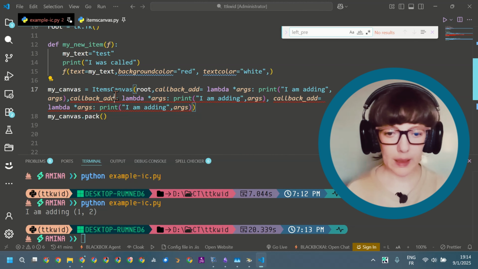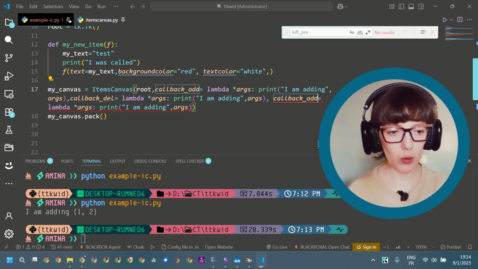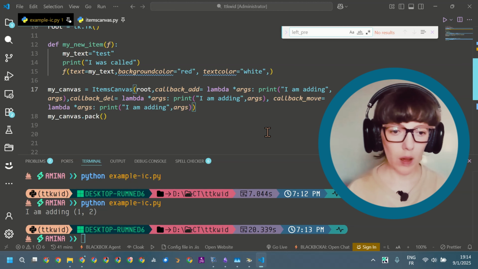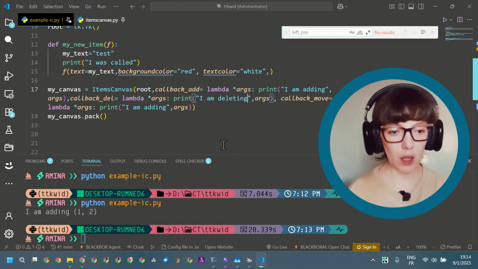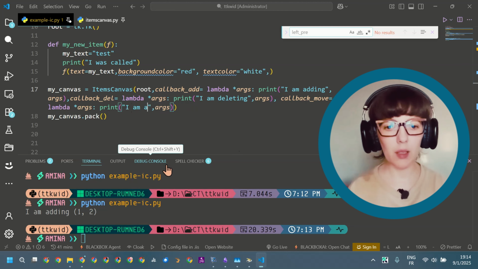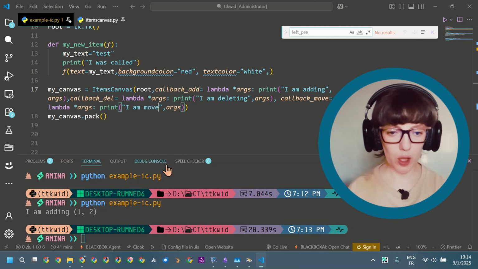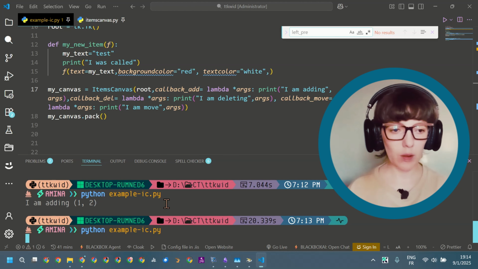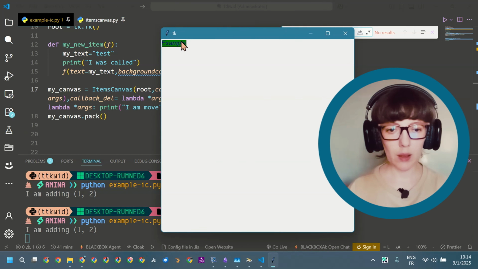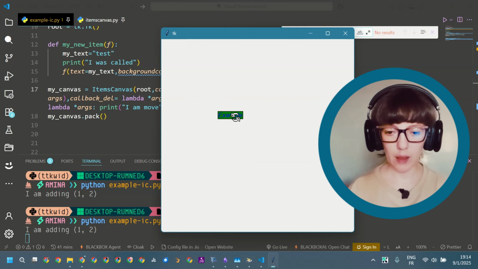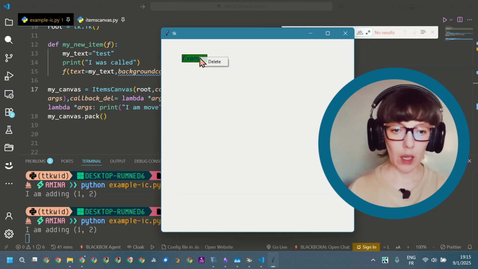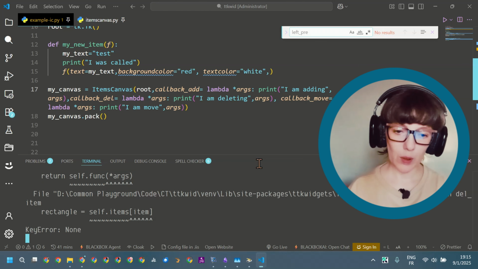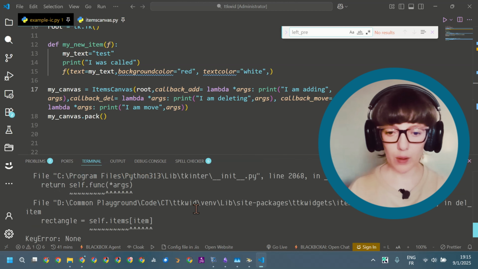So callback del and callback move. I am deleting. We have an issue here, and I am moving. We will start with the move, or with the motion, and then we will try to delete. So this is the example. We are moving it. It is not called. The callback move is not called. Now I'm going to try to delete. We still have the issue of the deletion.